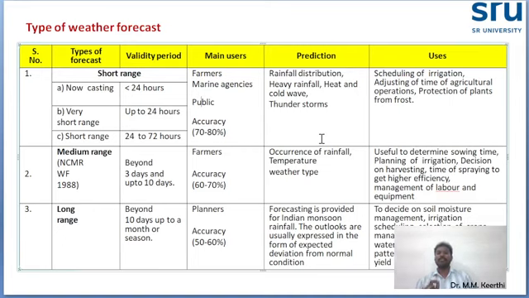The accuracy range is 60 to 70%. Why less than short range? When the duration increases, we cannot predict 100%, or 80 or 90%. That's the reason the accuracy level is 60 to 70%.